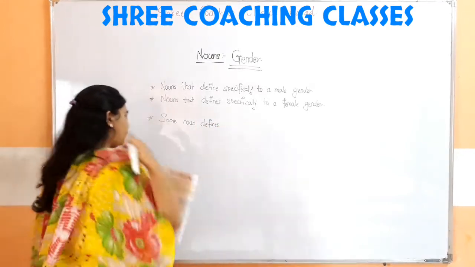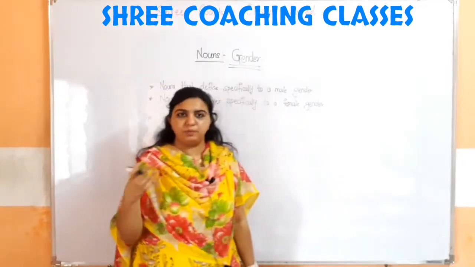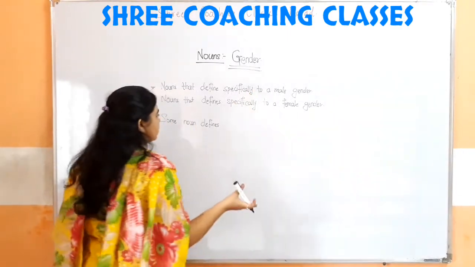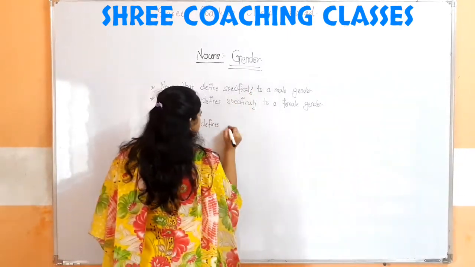Some nouns refer to both male or female, and that type is called a common noun.